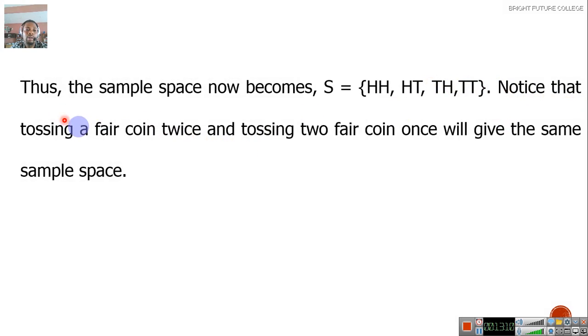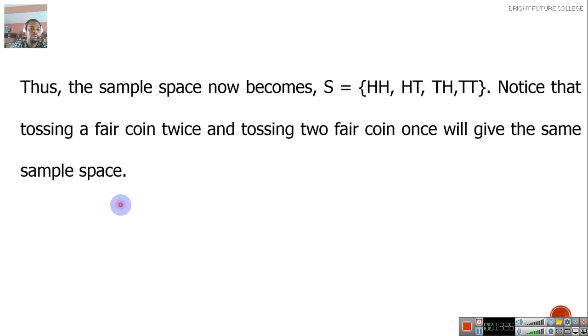Notice that tossing a fake coin twice and tossing 2 fake coins once will give the same sample space. A simple explanation is that if I want to give you 2,000 naira, I just give you once. How much is that? Is it not 2,000 naira? But there's somebody that wants to give you that same 2,000 naira.